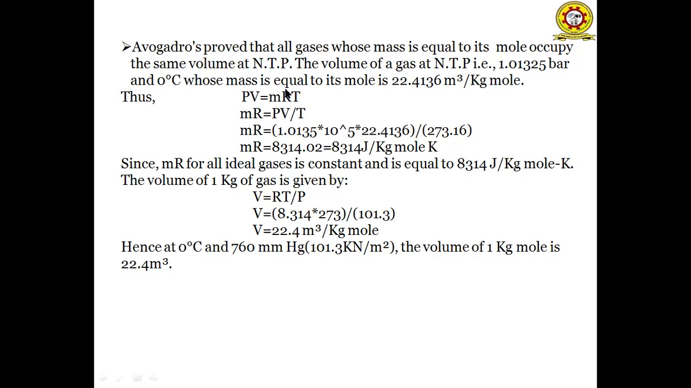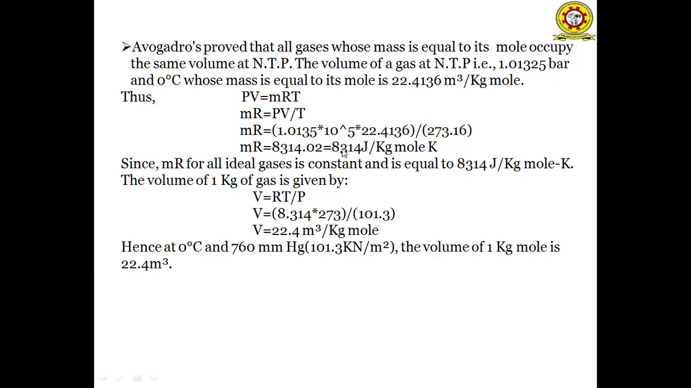We know the characteristic gas equation PV is equal to mRT. From the above equation, mR is equal to PV by T. We know the value of the pressure as 1 atmosphere, that is equal to 1.01325 bar, that is equal to 1.01325 into 10 to the power of 5 Newton per meter square. So 1 bar is equal to 10 to the power of 5 Newton per meter square. And volume is 22.4136 meter cube, and temperature is 0 degree centigrade, which can be converted in terms of Kelvin as 0 plus 273, that is equal to 273.16 Kelvin.